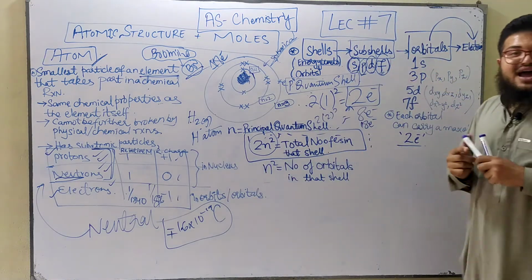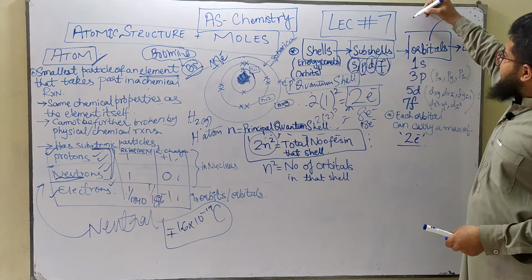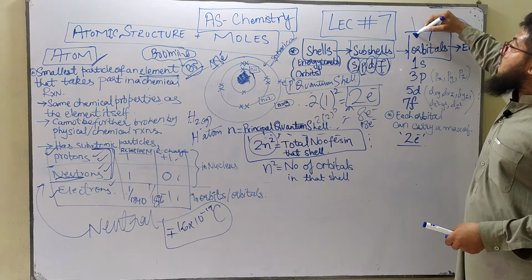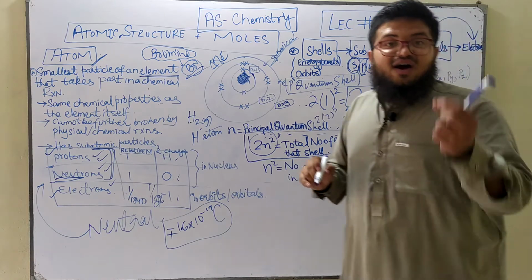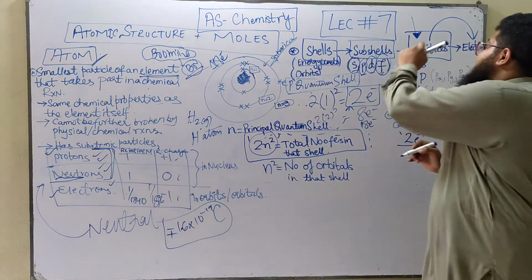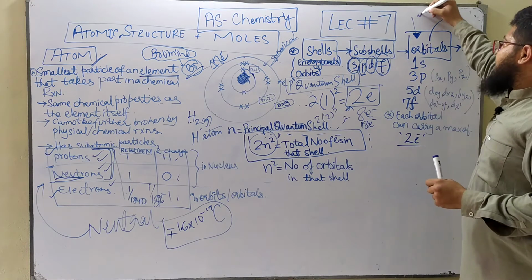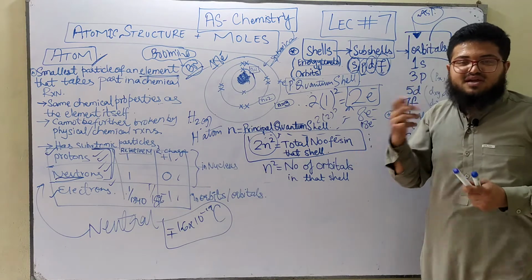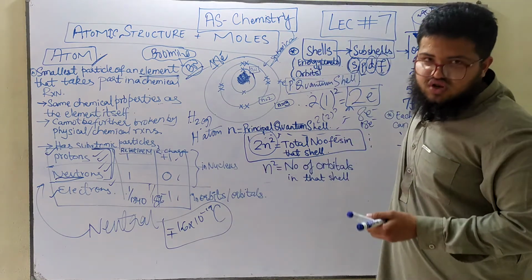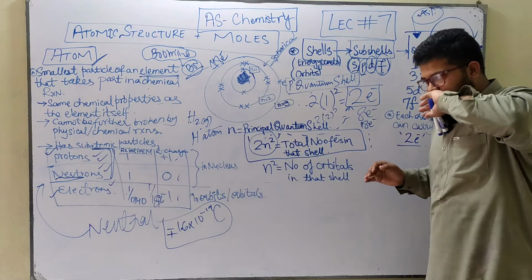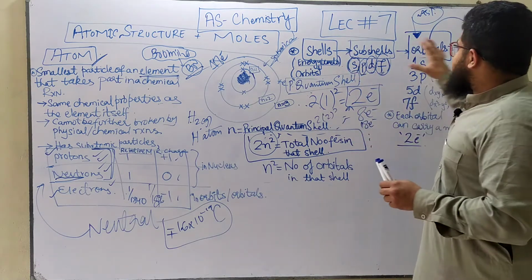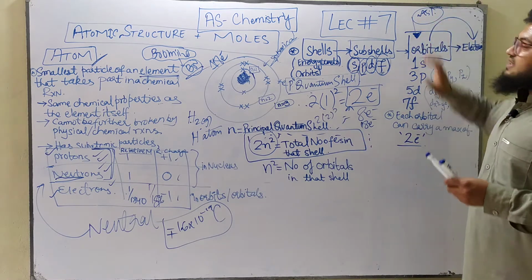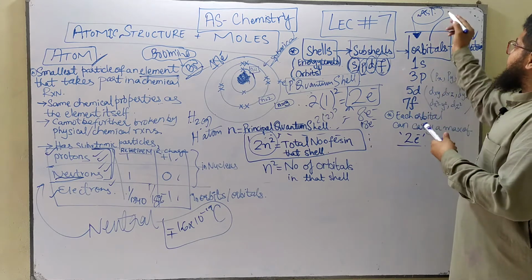And if you guys are asked to define what an orbital is, so an orbital by definition is basically that location of an atom where the probability, the chance of finding an electron is the greatest. And by greatest I mean 95% chance. There is a 95% chance that an electron will be found inside that orbital, because you know that electron density keeps on revolving around the nucleus. It's not stationary, right? So since it's not stationary, it keeps on revolving around the nucleus, and therefore there is the greatest chance of finding it inside the orbitals.